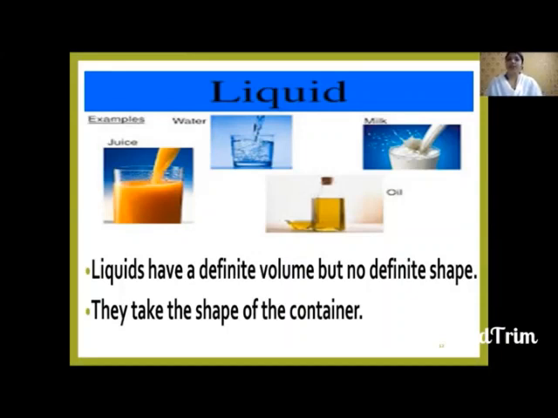Examples of liquids are water, juice, oil, milk, and honey. Now, let us try to understand that liquids have definite volume but no definite shape with an experiment. Hope you are enjoying today, right? Children, as we learn, liquids have definite volume but no definite shape. Why? Because the molecules in liquids are loosely packed. They are not tightly packed like solids. Let us try to understand with a small experiment.